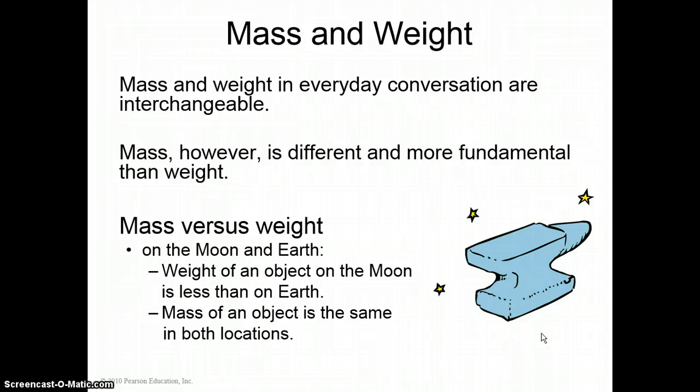Yes, lift the anvil on the moon, it's going to be lighter than it would be on the Earth. But throw the anvil at somebody on the moon, and they're going to want to get out of its way just as much as they would want to get out of its way on the Earth, because it's going to be just as hard for them to stop the motion of that anvil flying through space on the moon as they would find it difficult to stop its motion on the Earth. It has just as much inertia. The inertia of the object, the mass of the object, does not change.